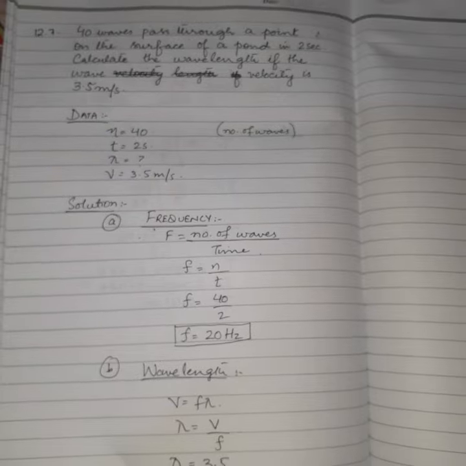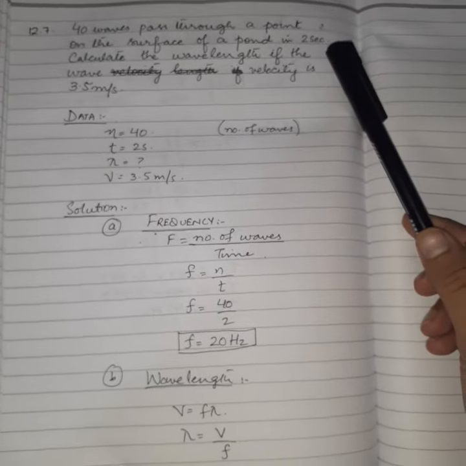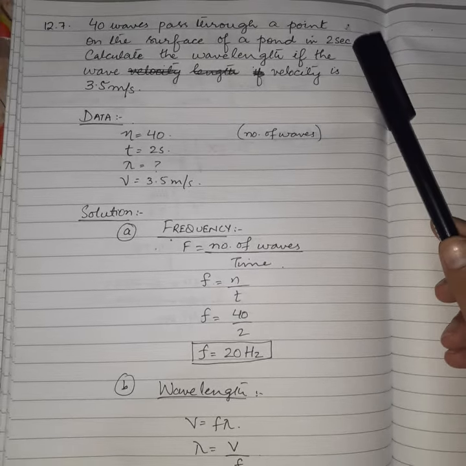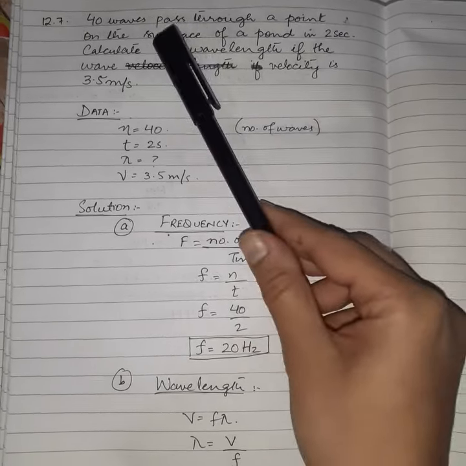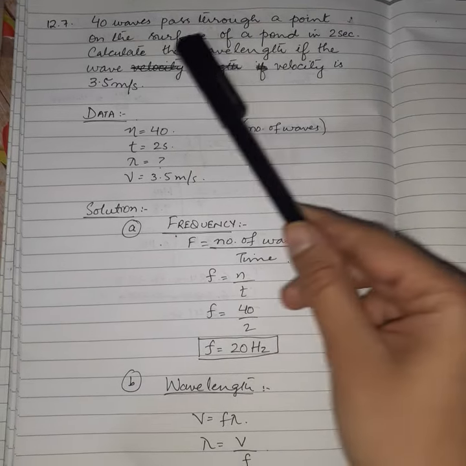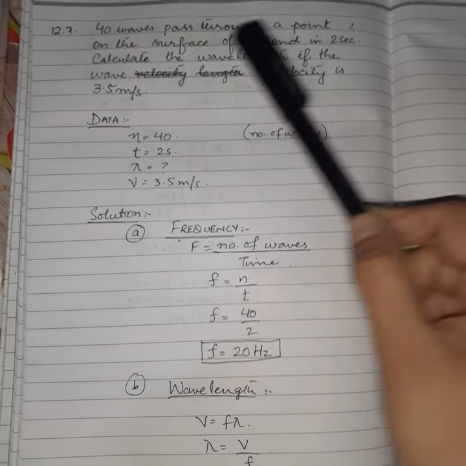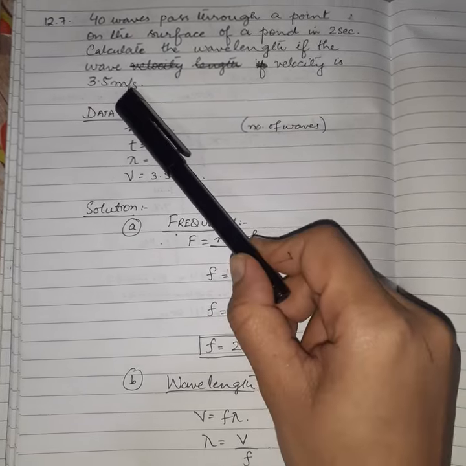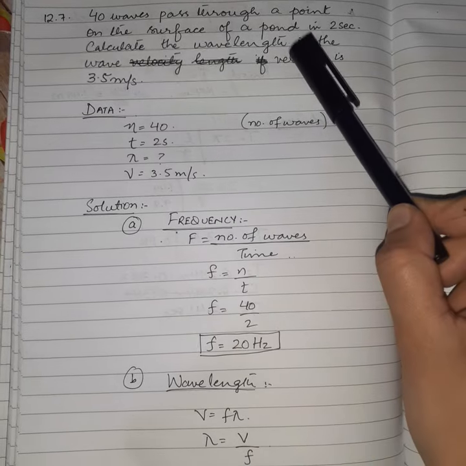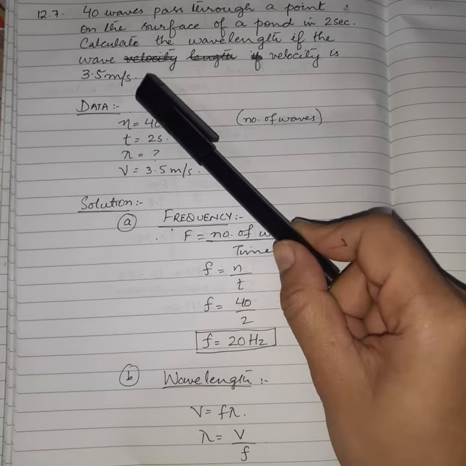Okay, this is 12.7. 40 waves pass through a point on the surface of a pond in 2 seconds. So the number of waves is 40 in 2 seconds. Calculate the wavelength if the wave velocity is 3.5 meter per second.